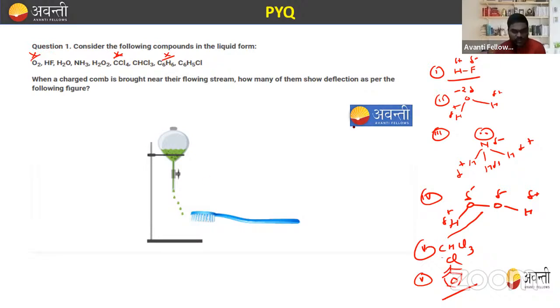So which one is correct? How many of them show deflection? 1, 2, 3, 4, 5, and 6. So out of these, 6 will show the deflection. I hope this is clear to you. Did you understand the question?